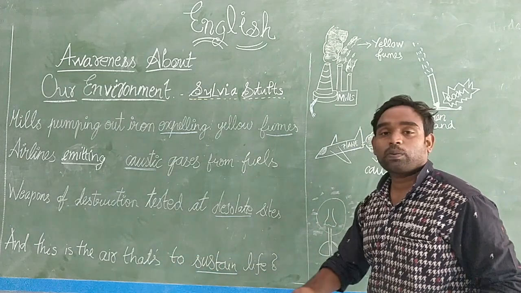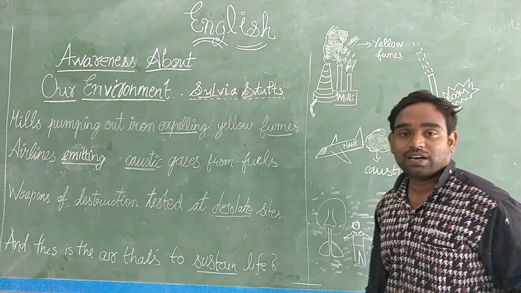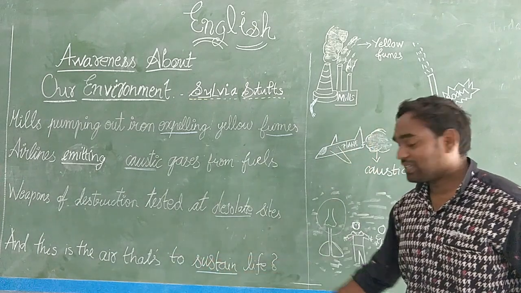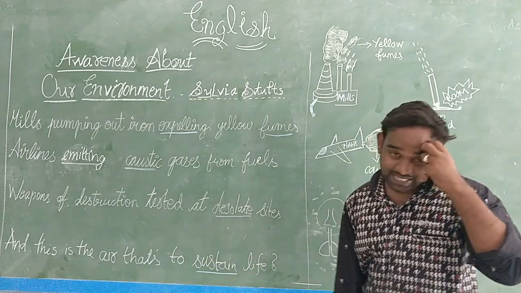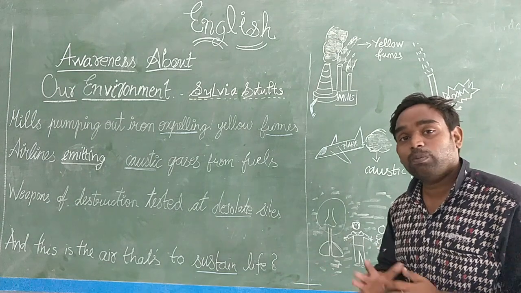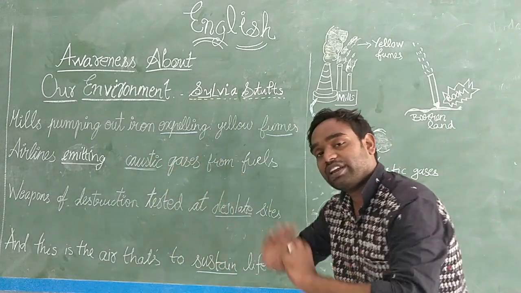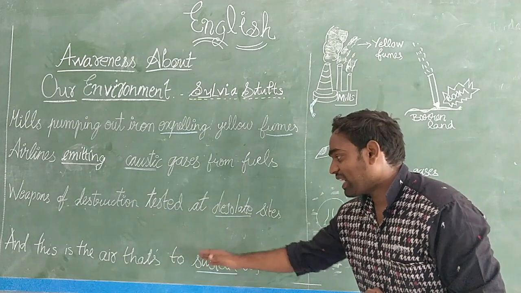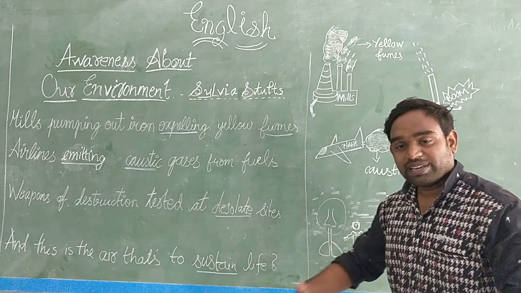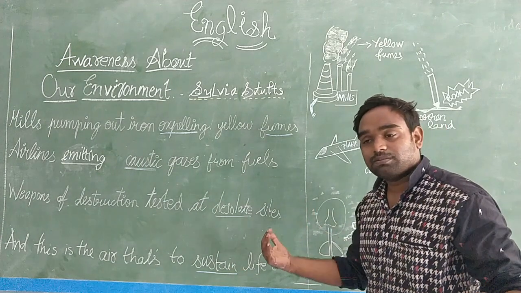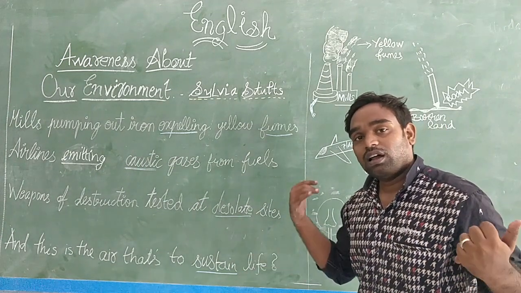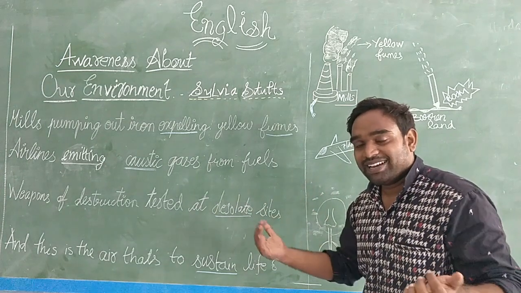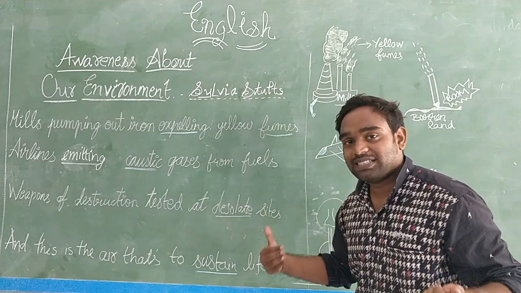Here also our poet has ended with a question mark. Let's see the last line first. This is the air that's to sustain life. What is the meaning of sustain? Sustain means to maintain for a very long time. Now she is asking, is this the air that's to maintain life? Now we are living. All the living organisms around us are living, having food and living. Am I right? But when poisons, when harmful substances enter into our